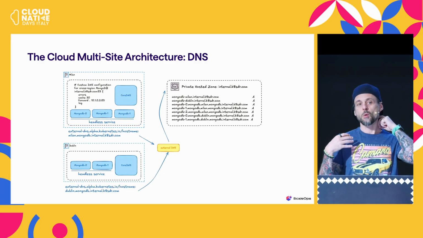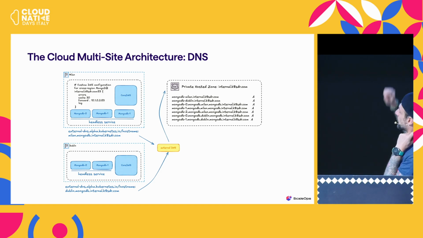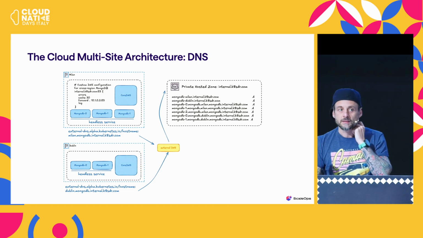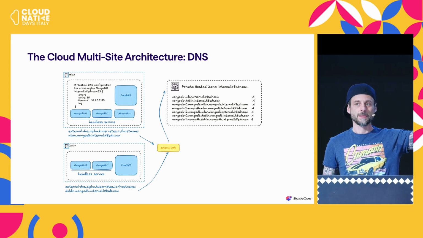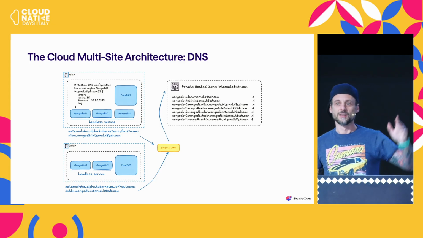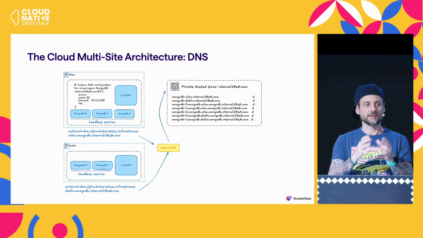So the idea is, how can I do that, right? We're going to see that with external DNS, what you can do is annotate a headless service. Everyone is familiar with headless services for stateful sets, okay? So just a quick word, for a stateful set, you need a stable name, not IP addresses.